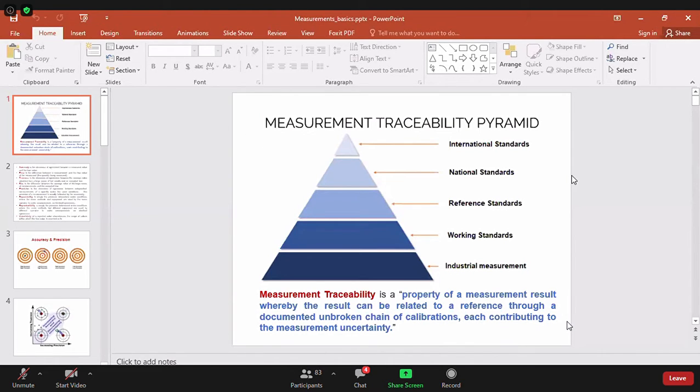Whenever you are trying to measure something, for example, if we talk about electrical quantities, say you are trying to measure a current. A current is flowing through and you are trying to measure it. So how can you measure? You can measure it using an ammeter. But how do you know that the reading of the ammeter is correct?